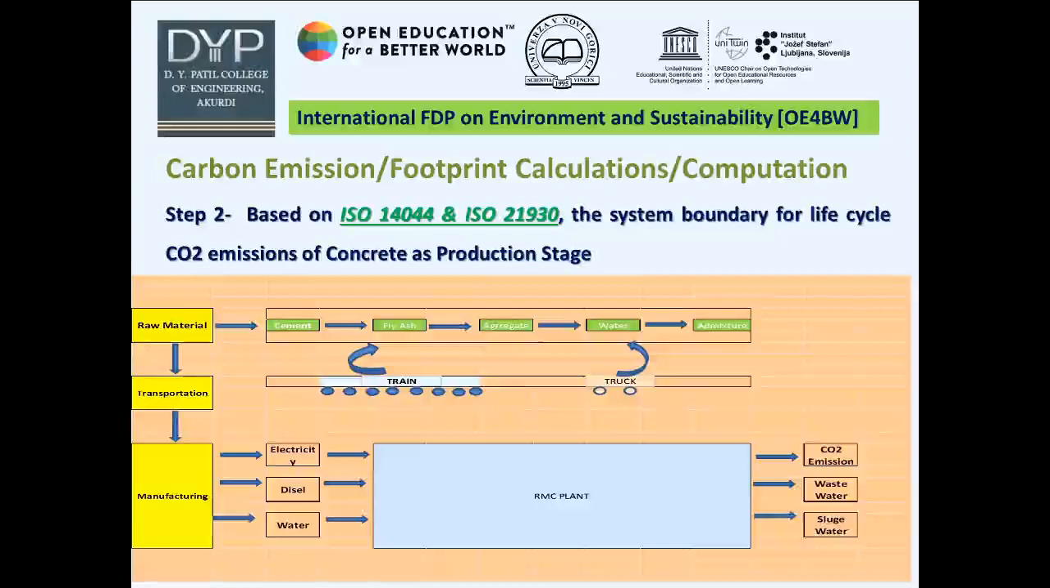The third phase of the production stage is manufacturing. This is the actual manufacturing process of RMC concrete in the RMC plant. For this RMC concrete production, we require three sources of energy: electricity, diesel, and water. The outcomes of this RMC plant are CO2 emission, wastewater, and sludge water.